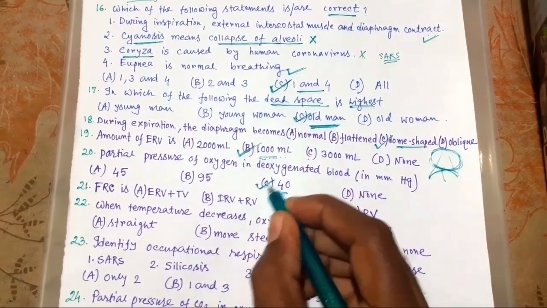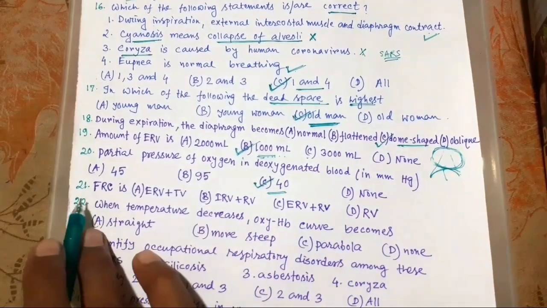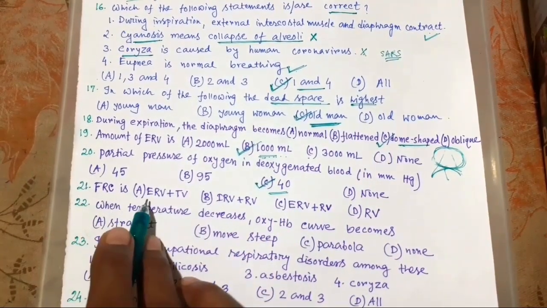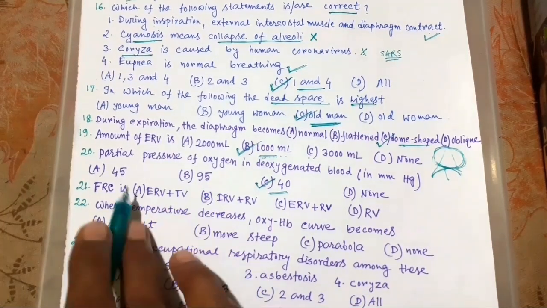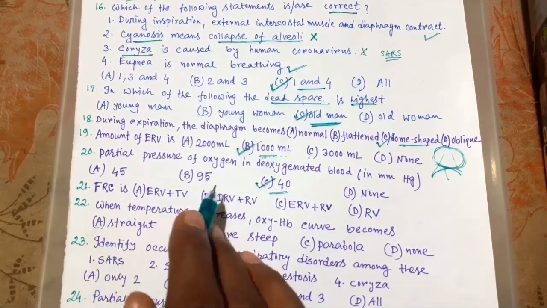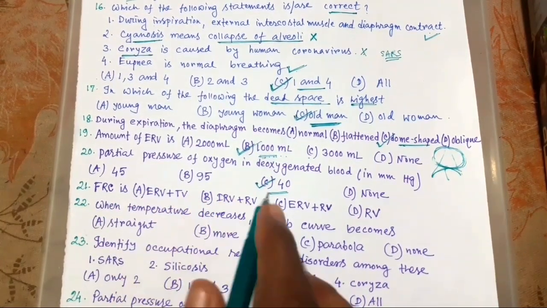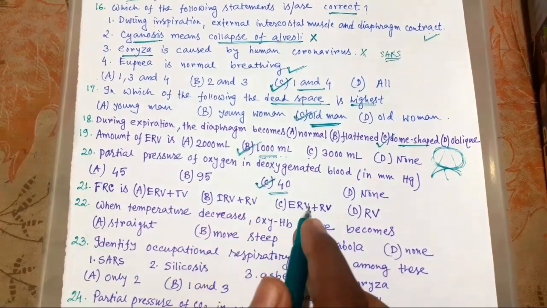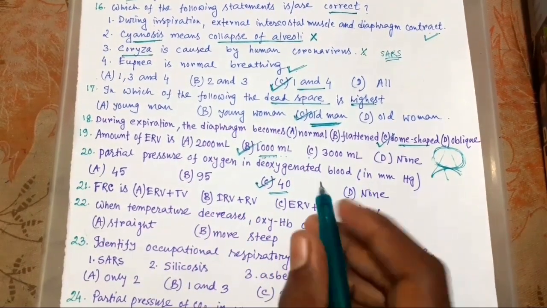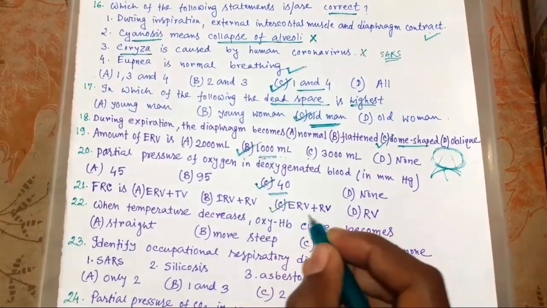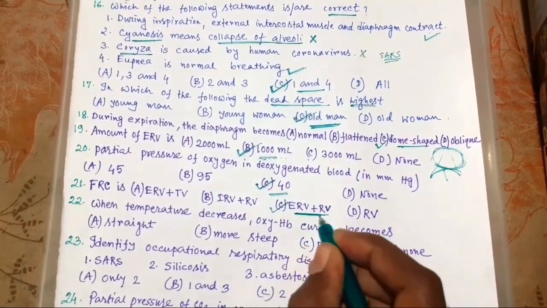Okay, this is the right choice. 21. FRC is, I have already told the relations. Okay, you know FRC is residual volume plus ERV, that is expiratory reserve volume. Okay, that is the FRC.